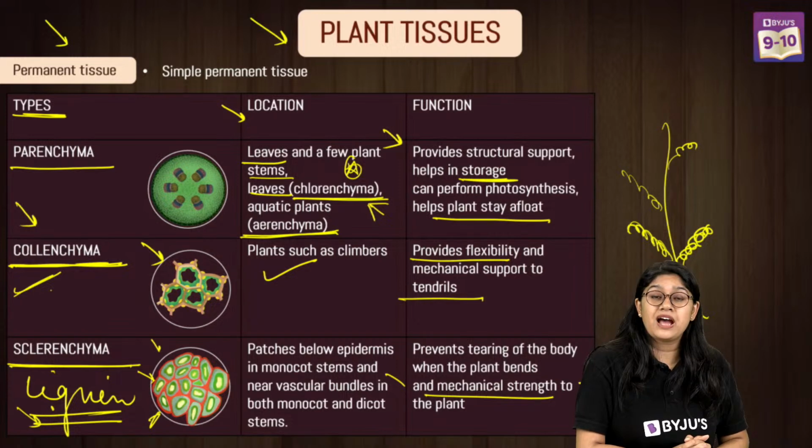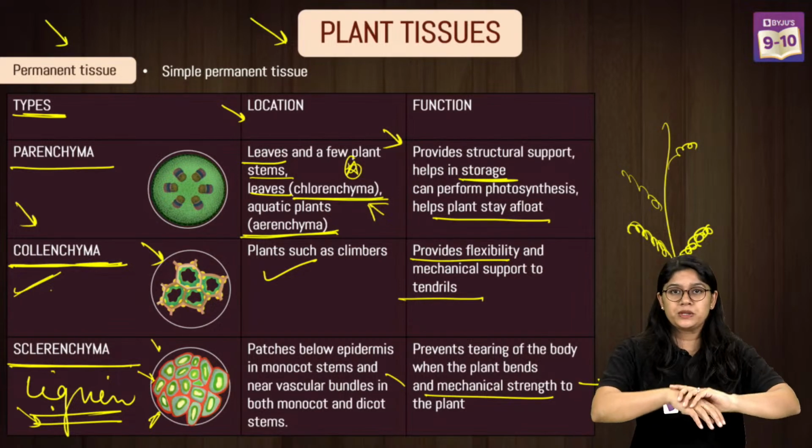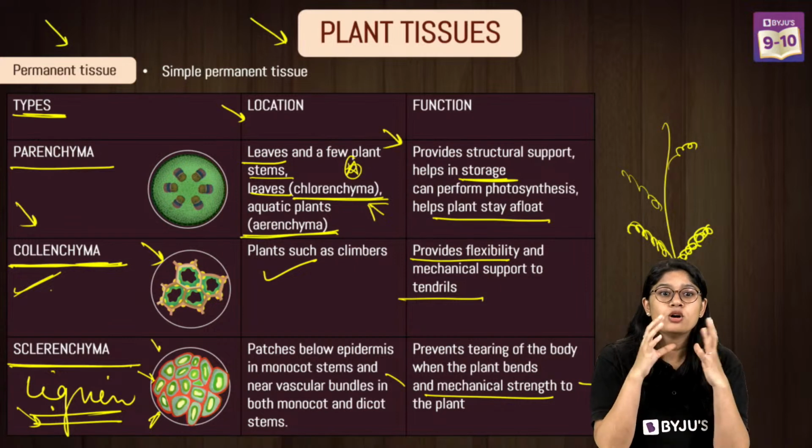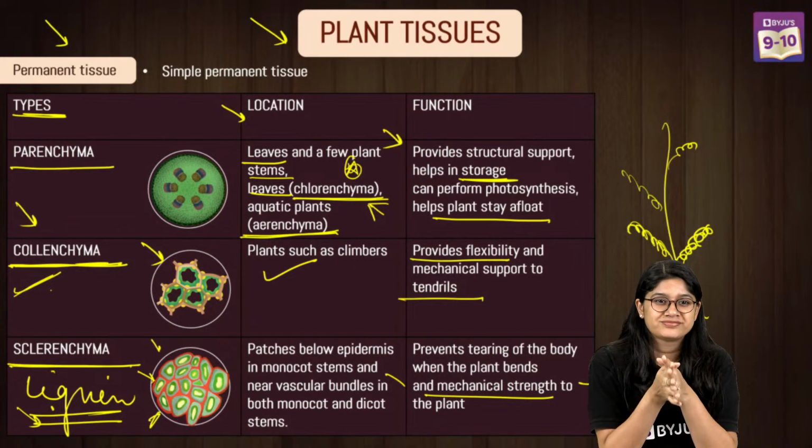Monocot and dicot, of course, these are two types of angiosperm that you will be learning in your higher classes. Okay? Monocot and dicot. Very good.